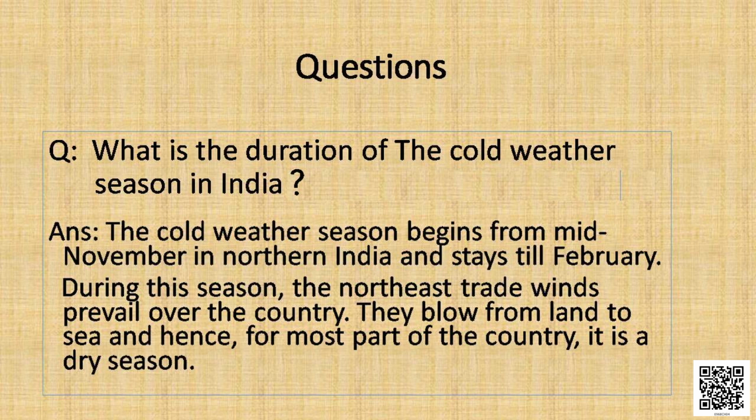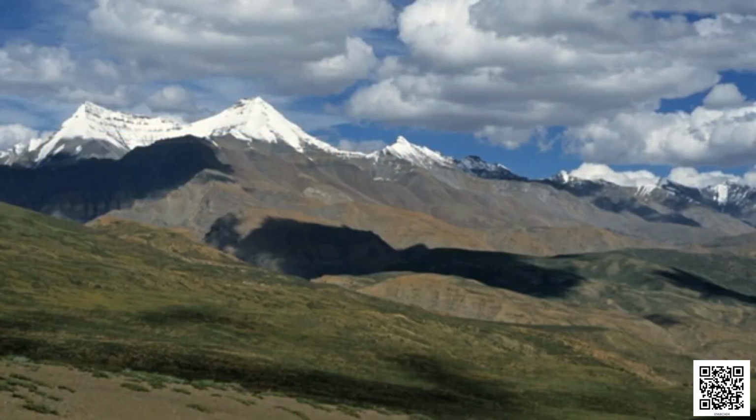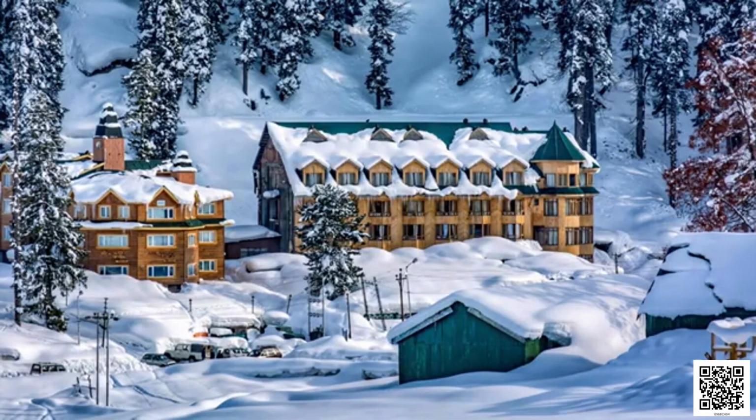During this time, the Himalayas and the northern plains get snowfall and frost. Why is it so? This is due to the western cyclonic disturbances that the westerlies bring, which blow over the northern plain and the Himalayas and bring snowfall and frost over this area.